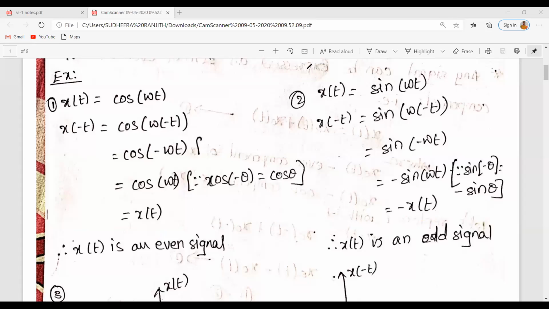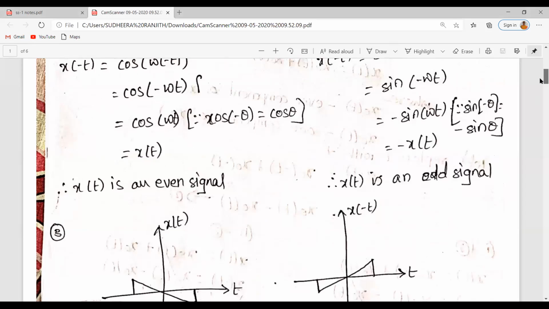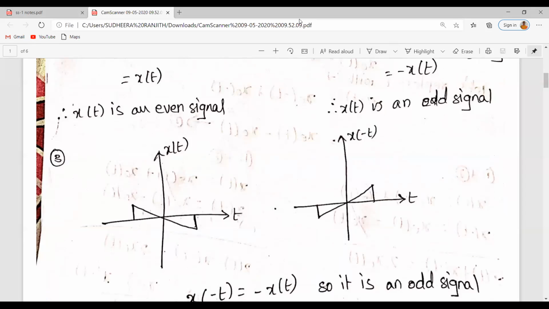So if the continuous time signal is represented in its functional representation, then we can find whether the signal is even or odd by using this equation. If x of t is represented in its pictorial representation, then we should proceed in this procedure.